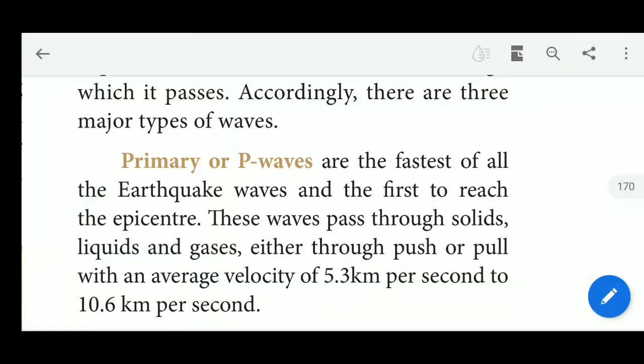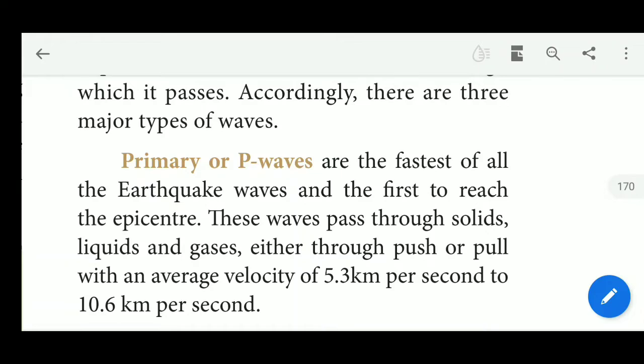The epicenter is a point on the earth surface that lies directly above the focus.